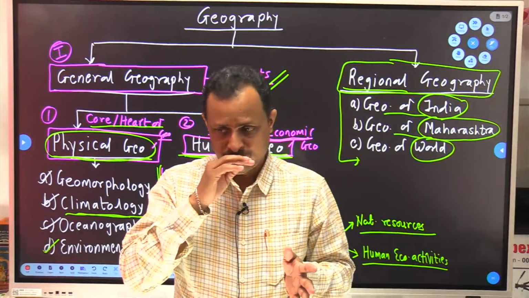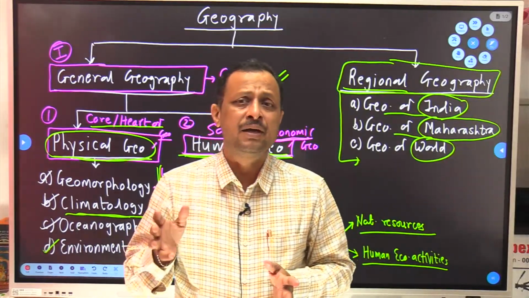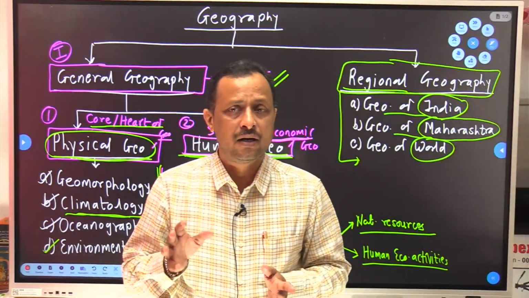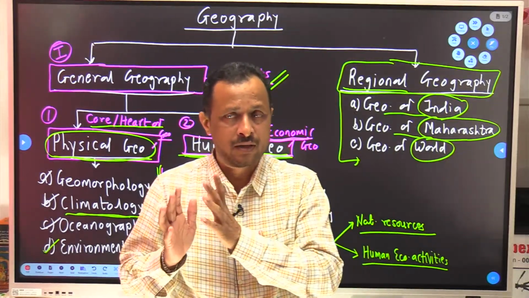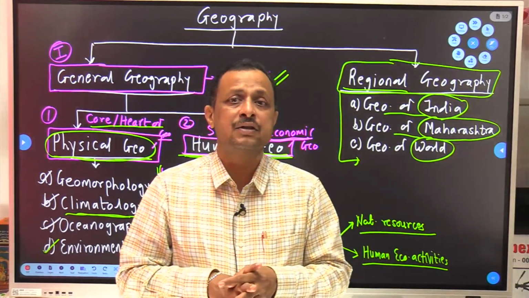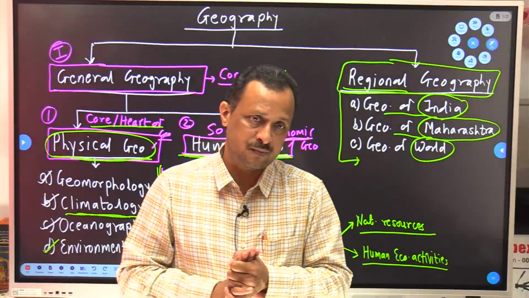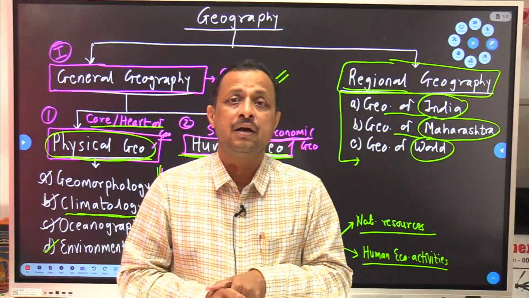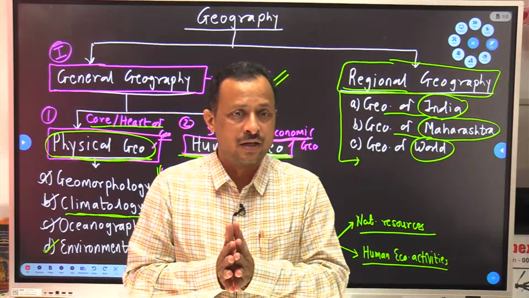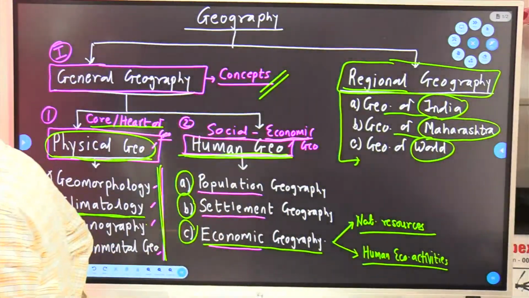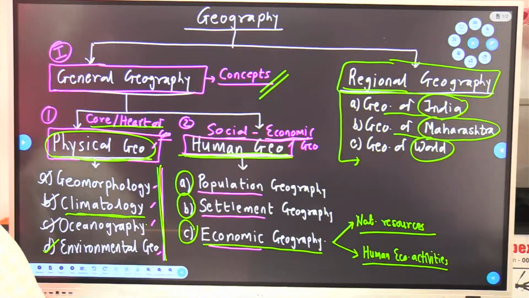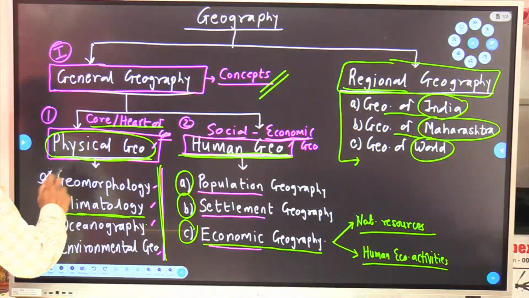Only if some major incident related to geography has occurred at the global level, then only will such questions be used. Clear? So we have to study accordingly. Is it clear? Okay. Now we will try to understand what is mentioned in each component. It is very simple.